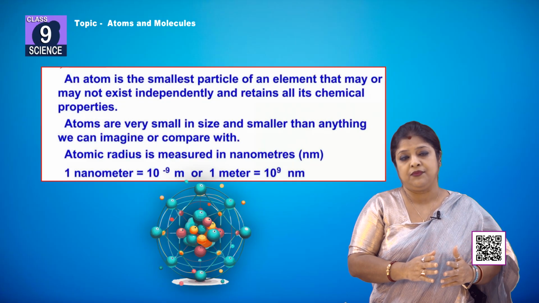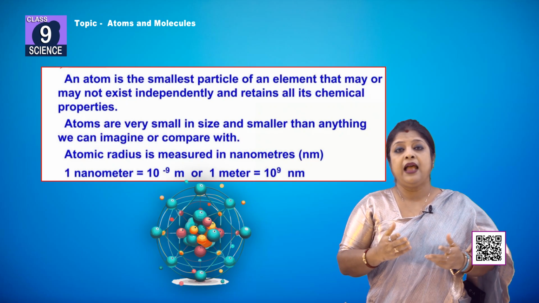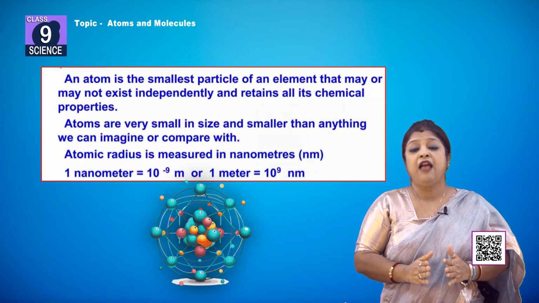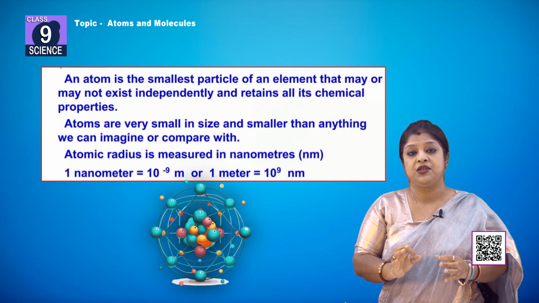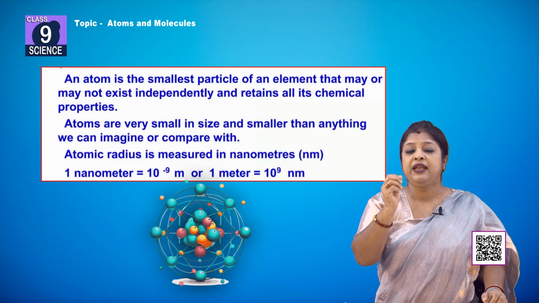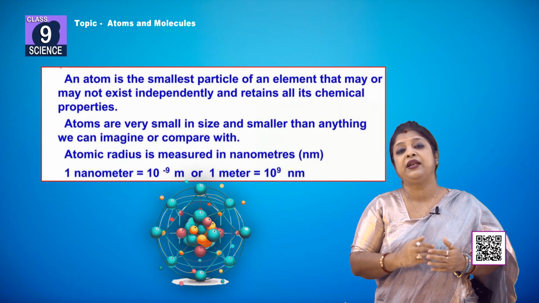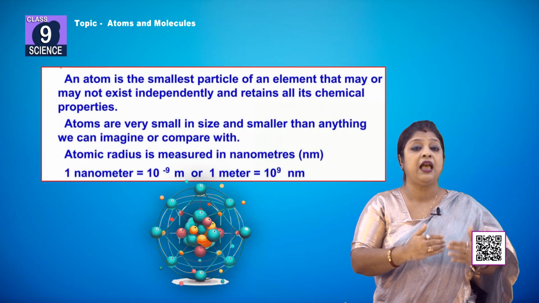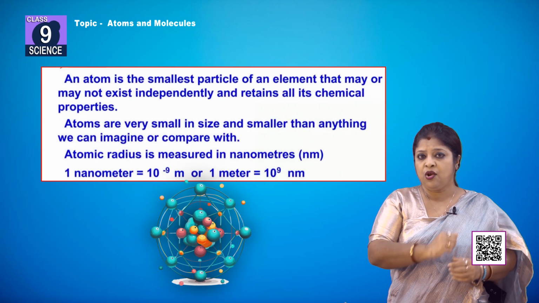That means some of the atoms are already stable, they have the stable electronic configuration, so they have stability and independent existence. But most of the atoms are not stable, they do not have stable electronic configurations. So, in that case, they either gain or lose electrons in order to attain stability. So, here an atom may or may not have independent existence and they retain their properties. This is all about the atom.